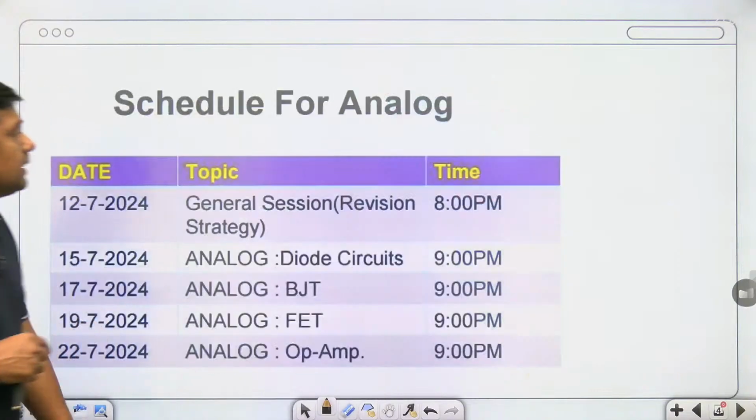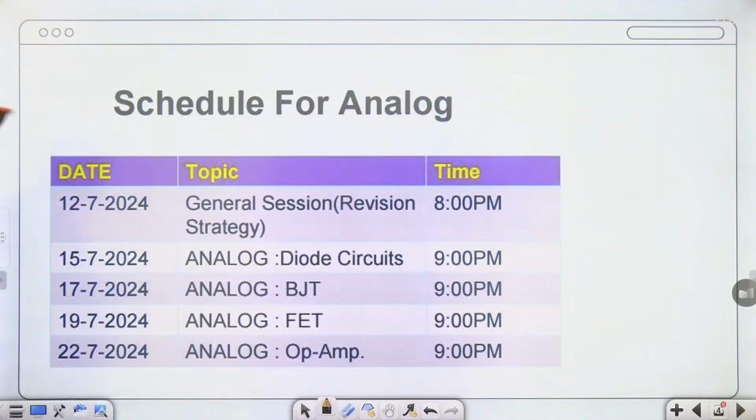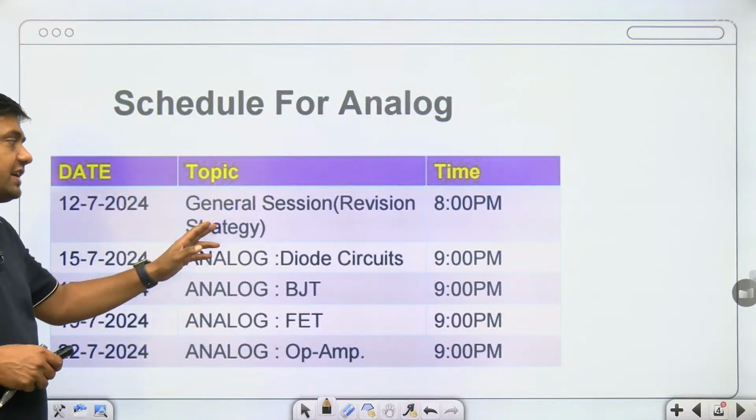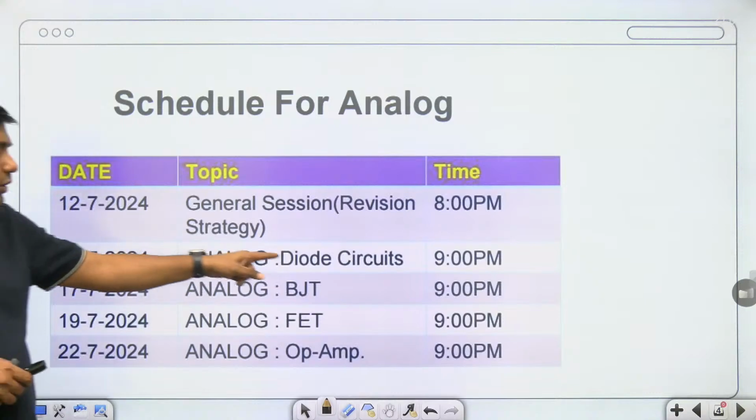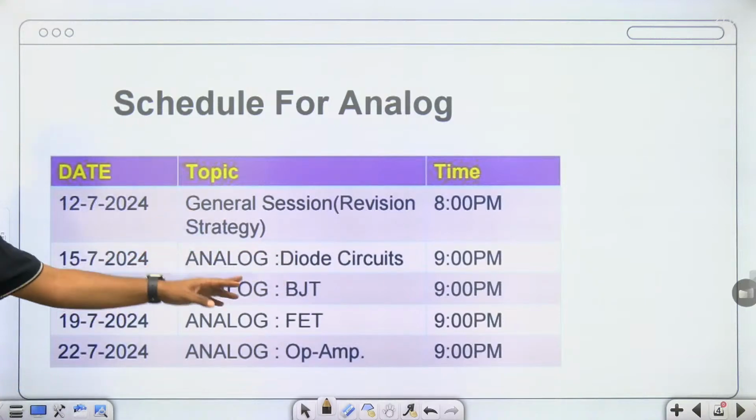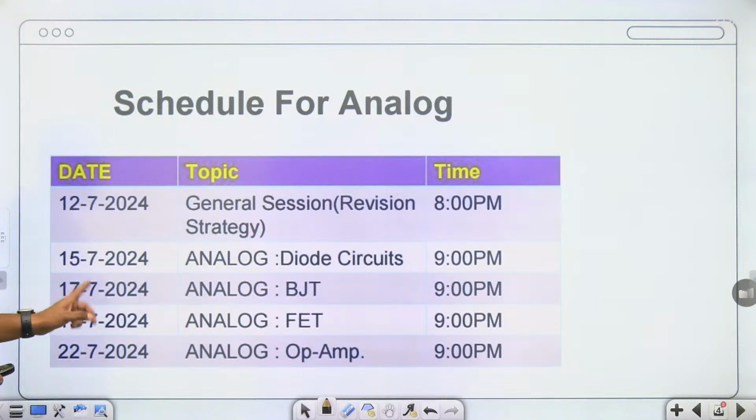Okay, and that is my schedule for analog, guys, for HPCL 2024. Already I have taken the general session on revision strategy, what should be the strategy to crack HPCL. And then guys, today we are going to cover diode circuits. Then after that BJT, complete idea about the BJT on 17th.